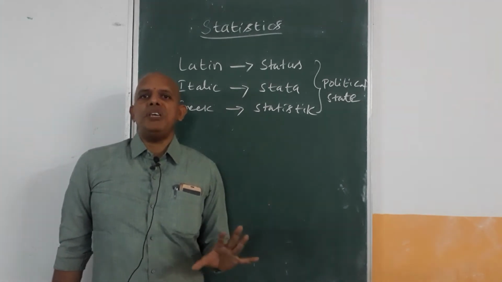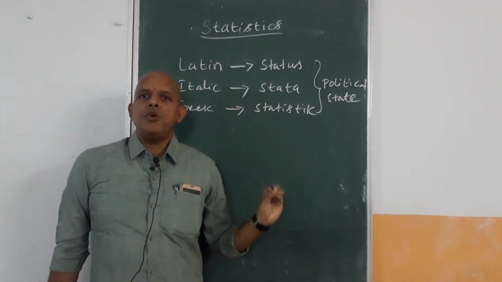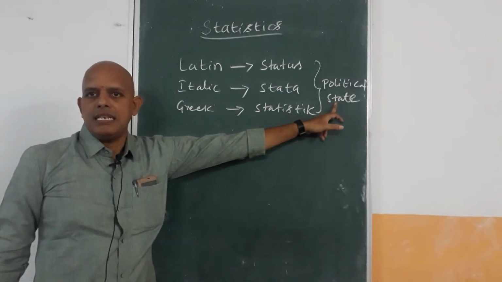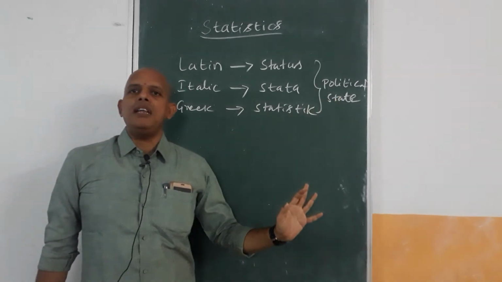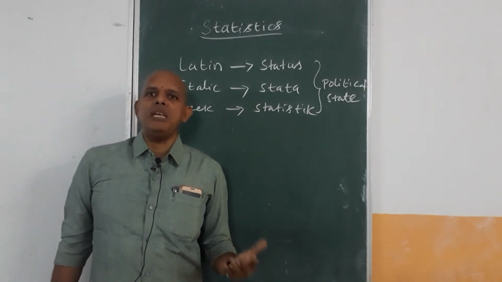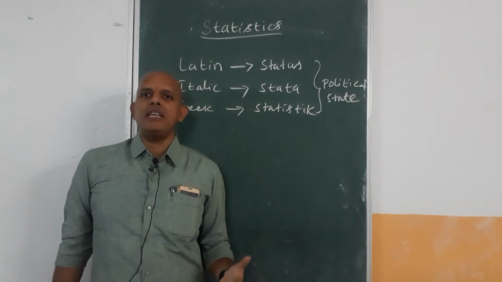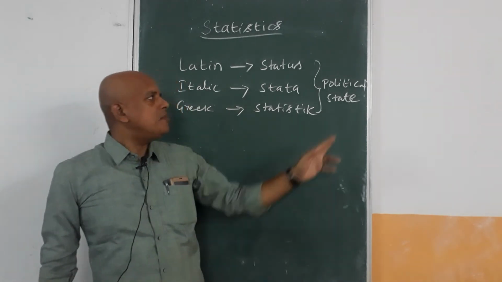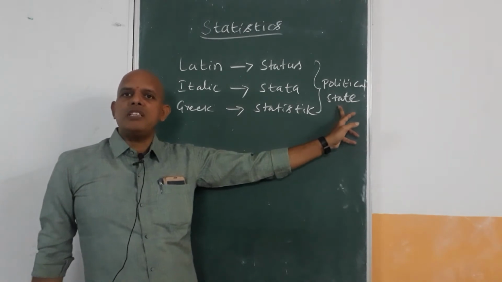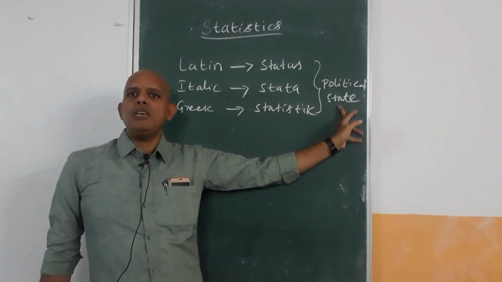This total information is kept in the important topic, statistics, that is political state. It is the information collected regarding the country, about military purposes or medicine, for the development of the country.